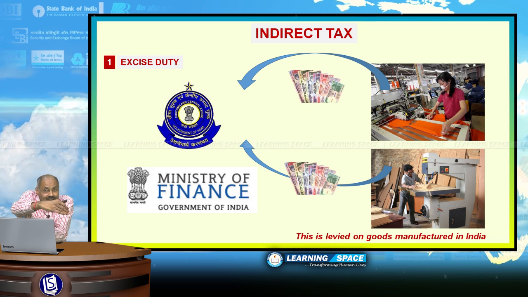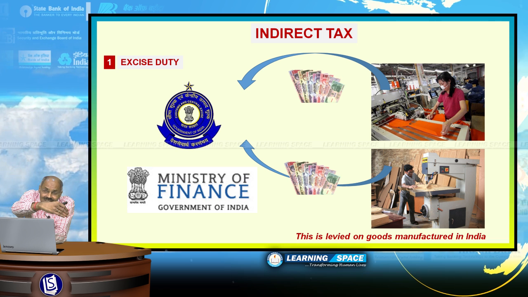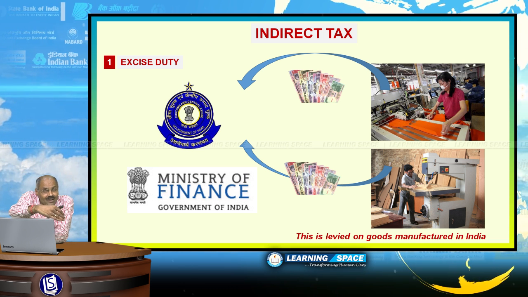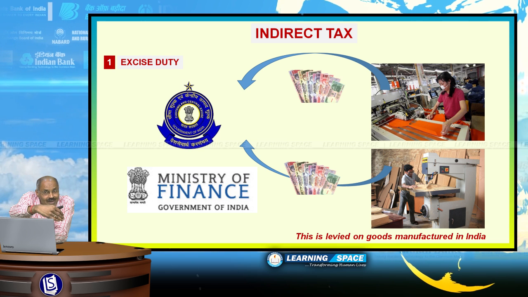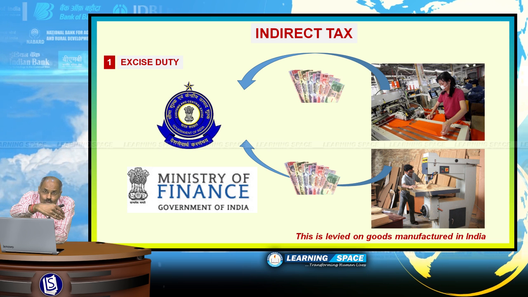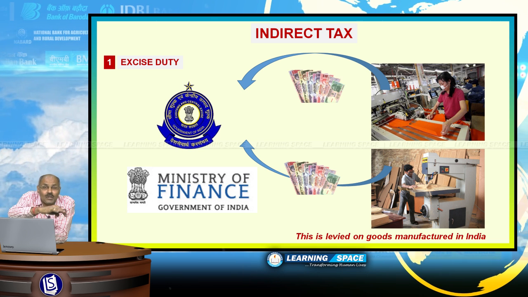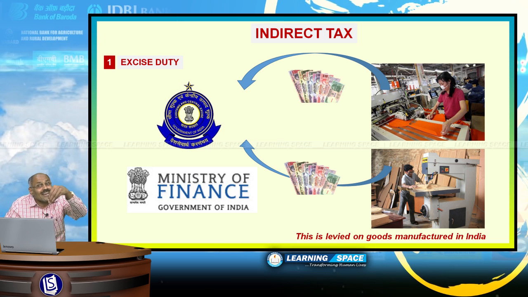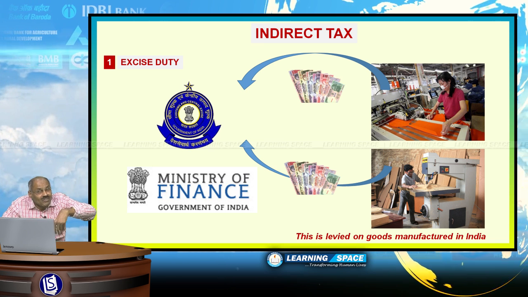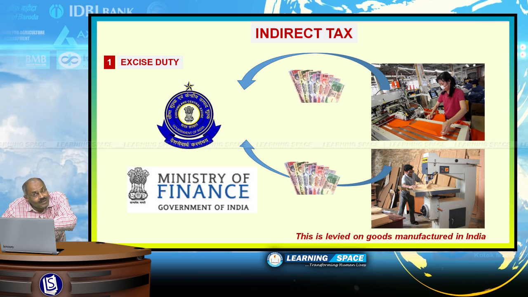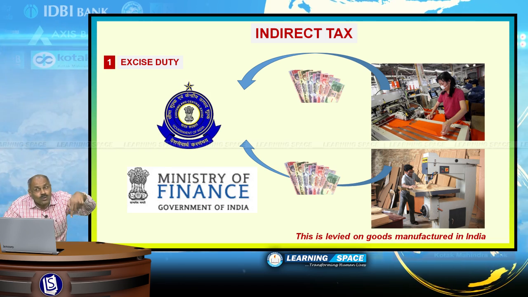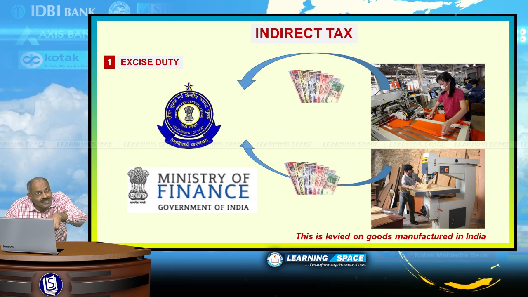So that is excise duty, indirect tax, because everyone has to pay the same price, whether Anil Ambani is purchasing Colgate toothpaste or a poor person in slum areas of Bombay is purchasing Colgate toothpaste. That is to be paid uniformly by all. That's why indirect taxes are uniform in nature. They do not differentiate between rich and poor. So excise duty is the duty on goods manufactured in our country.